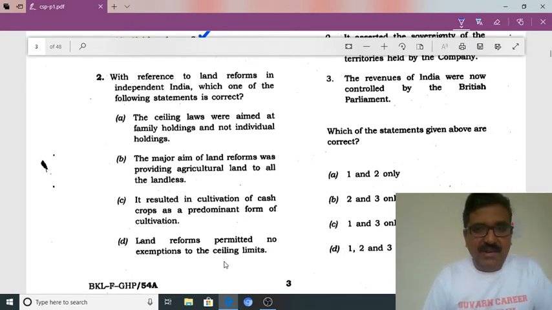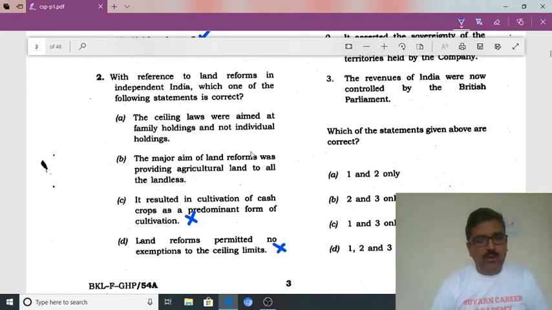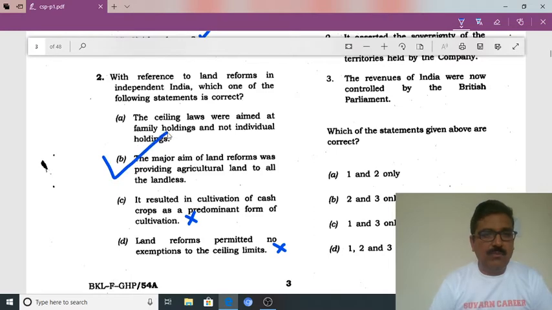C: It resulted in cultivation of cash crops as predominant form of cultivation. This statement is wrong. D: Land reforms permitted no exemptions to the ceiling limits. This is also wrong. So out of these two, we need to select one. So in my opinion, B is correct, because it was to provide the land to the landless.